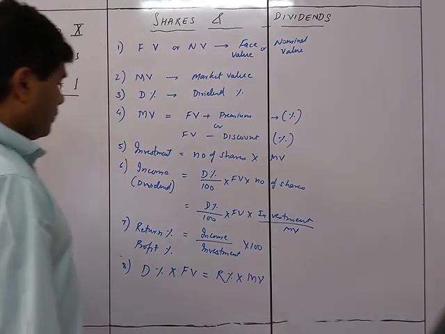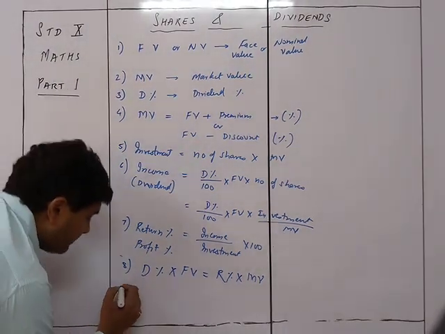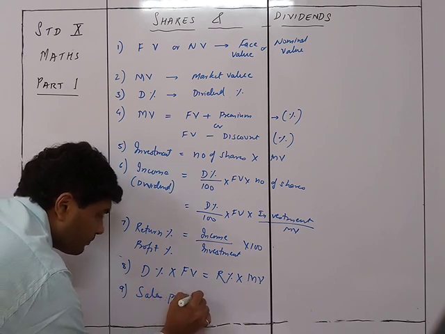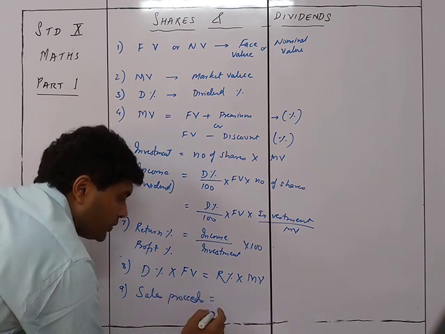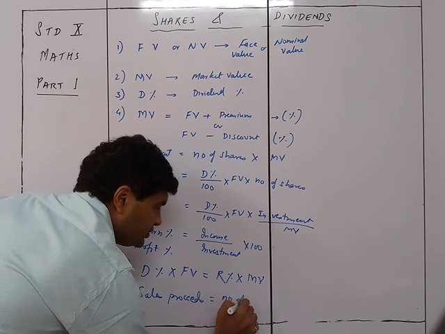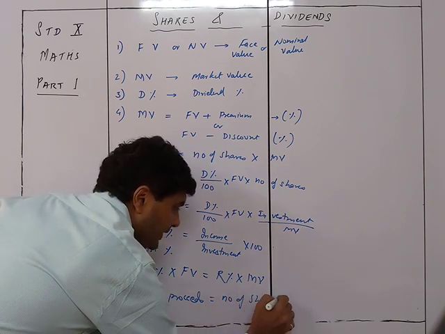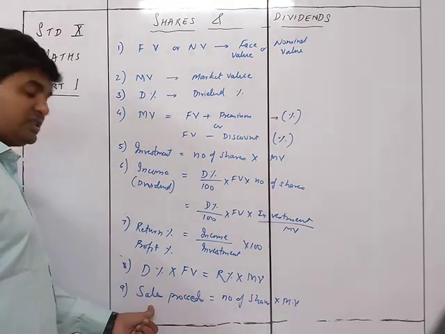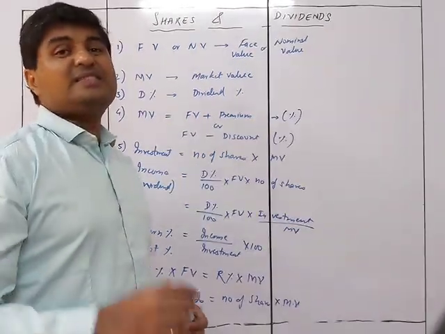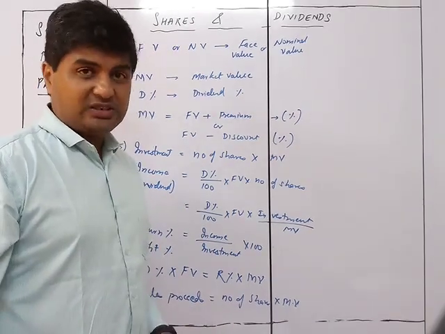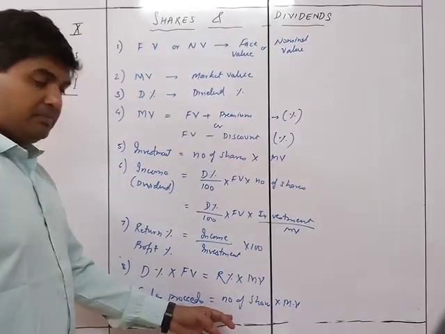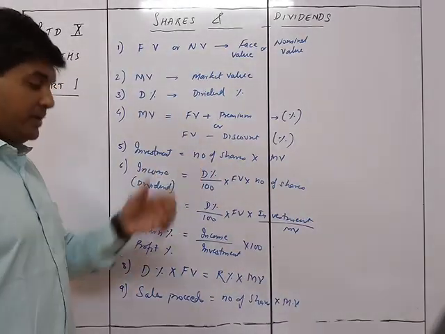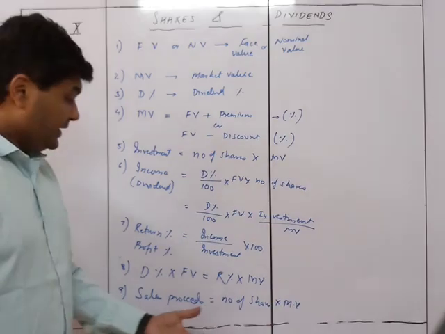Apart from that, there is one more thing, and that would be given as sales proceeds. That will be equal to number of shares into MV. This is the same as investment, right? But here, this is when the person is selling those shares and gaining the money. In investment, it is the first time he is investing. Here he is selling those shares.